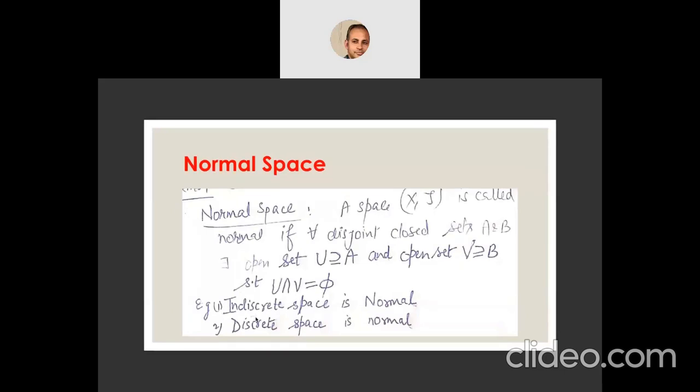Now the normal space. A space X is called normal if for all disjoint closed sets A and B, there exist open sets U which contains A and V which contains B such that U intersection V is the empty set. So in the case of a regular space, there was one closed set and one point. Here for the normal space, there are two disjoint closed sets which are contained in two disjoint open sets.